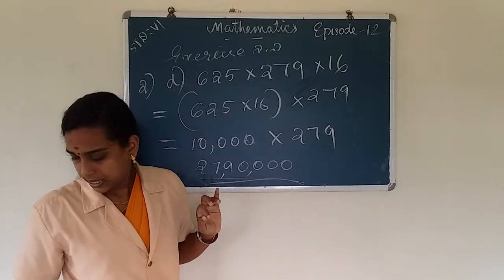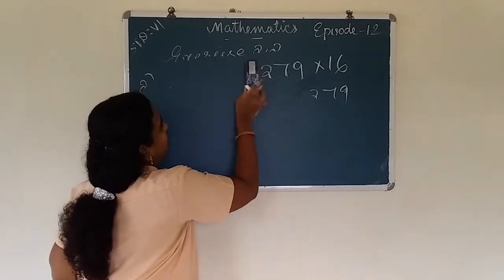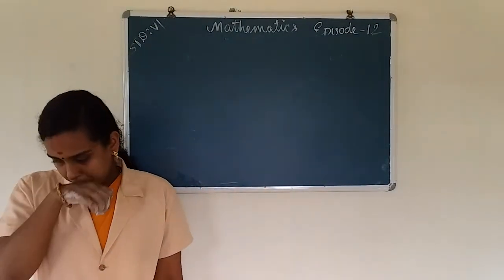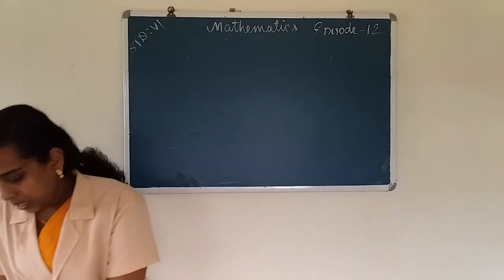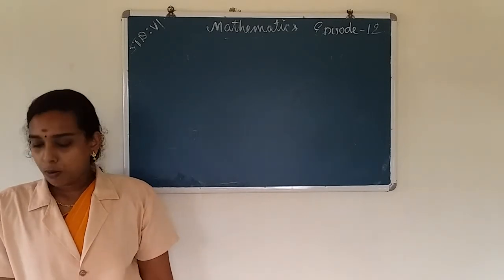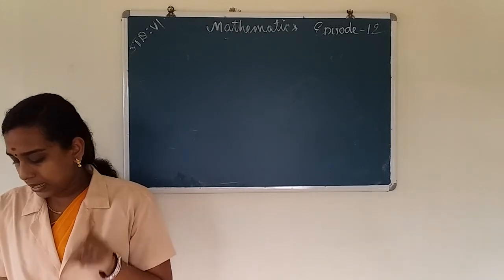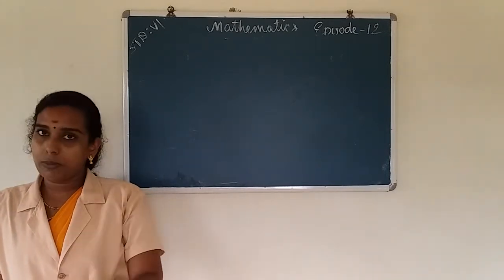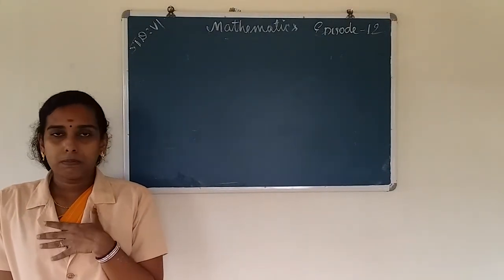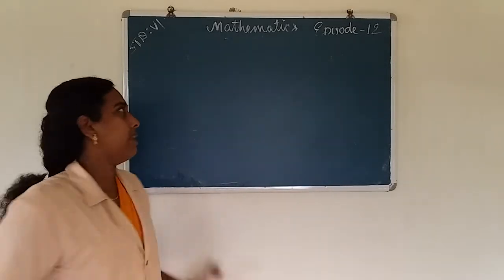Then next question. Question number E is in the same way. So question number E is your homework. Okay. Next exercise 2.2. Question number 2, part E is your homework. Then you should do your homework and send it to my WhatsApp. Okay. So the next question is question F.